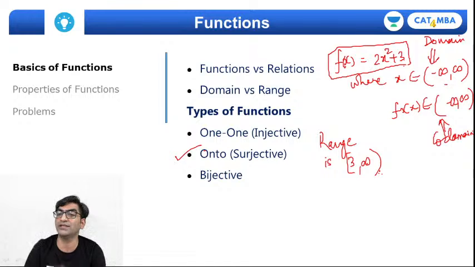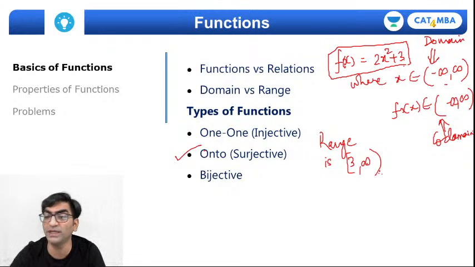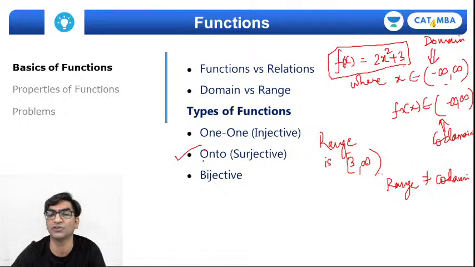So if I now consider this range and the codomain and compare them, I'll notice that there are some values in the codomain which are not part of the range, which means the range and the codomain are not equal. This kind of a function is not onto, which means this is not onto.